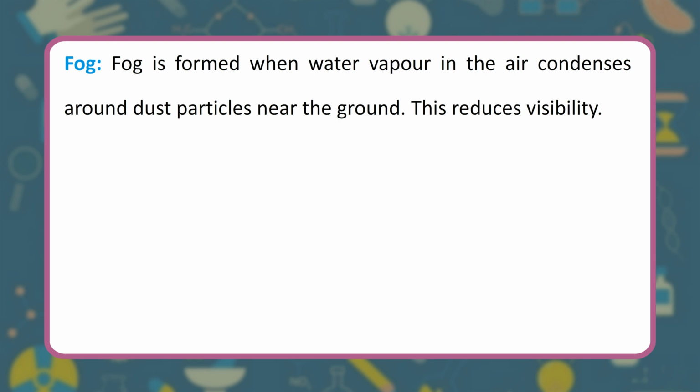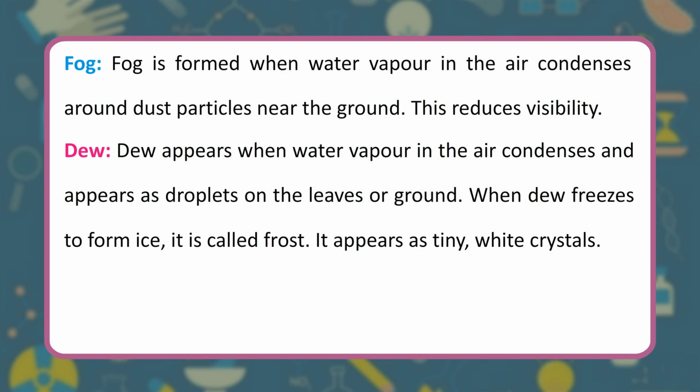Fog. Fog is formed when water vapor in the air condenses around dust particles near the ground. This reduces visibility. Dew. Dew appears when water vapor in the air condenses and appears as droplets on the leaves or ground. When dew freezes to form ice, it is called frost. It appears as tiny, white crystals.